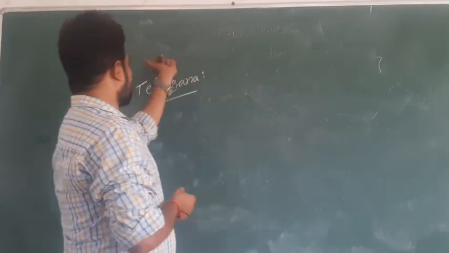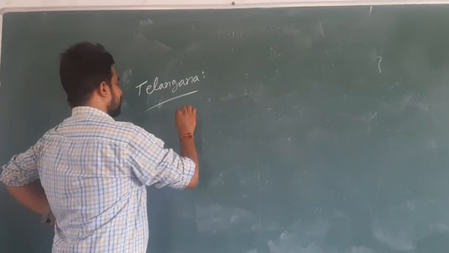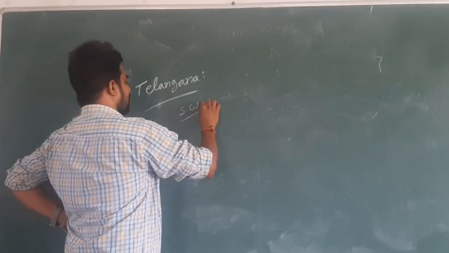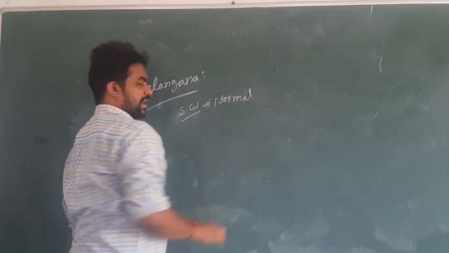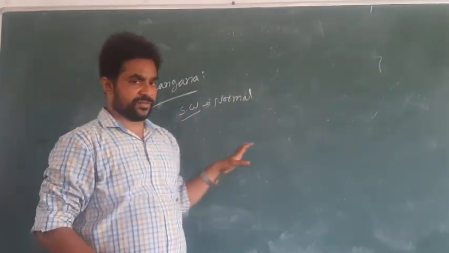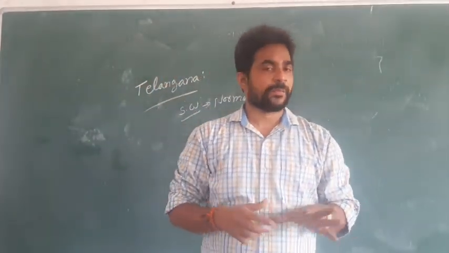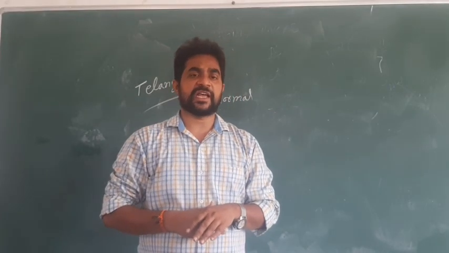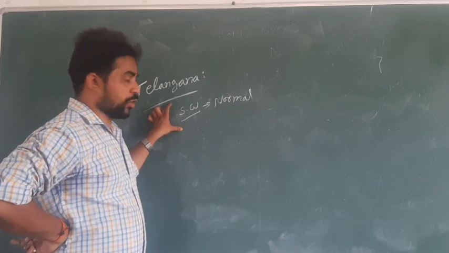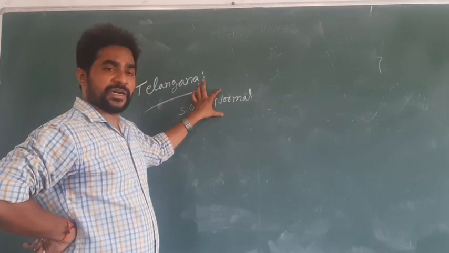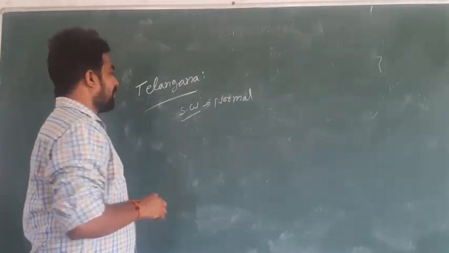If you observe Telangana and the southwest and northeast monsoon, because of the southwest monsoon, normal rainfall occurs in the region of Telangana, not heavy rainfall. Telangana is called a plateau region, and a plateau region cannot receive heavy rainfall. So because of the southwest monsoon, normal rainfall is found in Telangana.